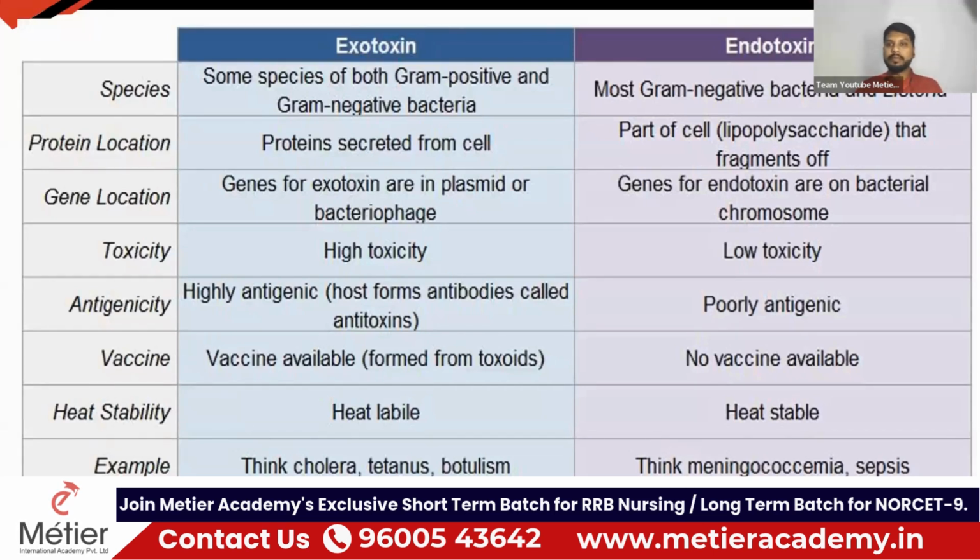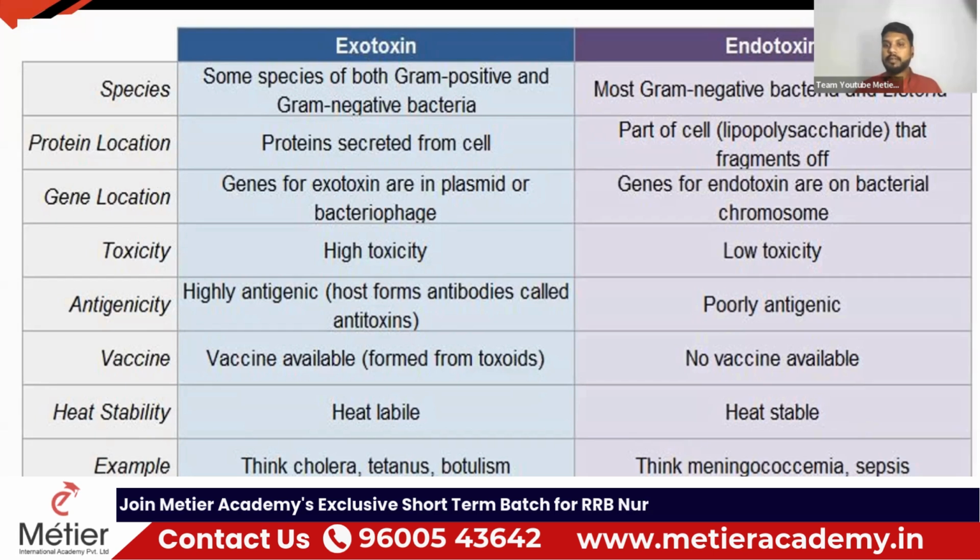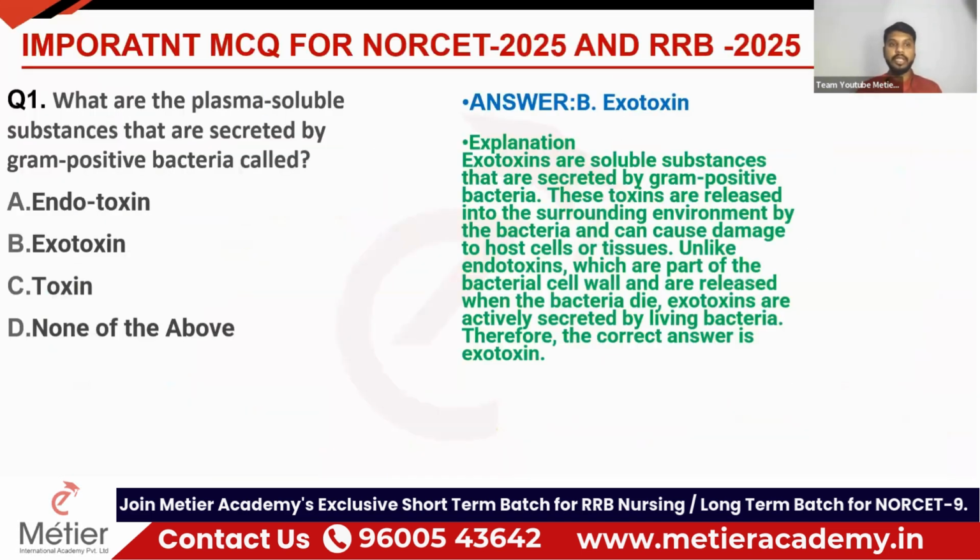What are they? Exotoxins come from both gram-positive and gram-negative, but mostly gram-positive only. Endotoxins are from gram-negative. Examples of exotoxins are cholera, tetanus, botulinum. From the endotoxins, we can say E. coli, salmonella, meningococcemia. For exotoxins, vaccines are available because they are formed from the toxins. But for endotoxins, we don't have any vaccines available. Clear? So according to these questions, gram-positive exotoxins, gram-negative endotoxins.